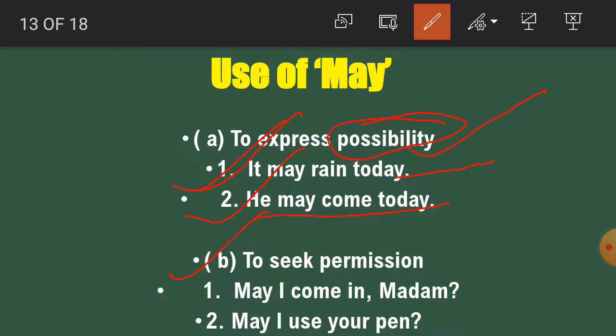Now number 2, to seek permission. May I come in, madam? So here what is this? Seeking permission. May I use your pen? Here again somebody is seeking permission. So that's why may is used, and may is used in a formal way.